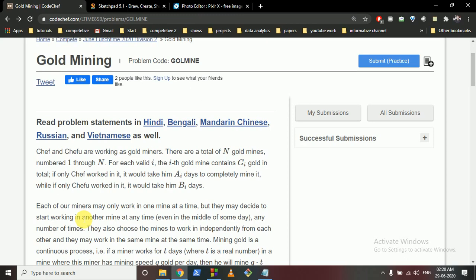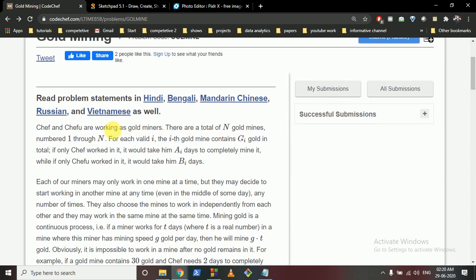Chef and Shefu are working as gold miners and there are a total of N gold mines, all numbered from 1 till N. The ith gold mine contains Gi gold in total. In every gold mine, there is Gi gold, and if Chef works on it, it will take him Ai days to completely mine it, while if Shefu works on it, it will take him Bi days.